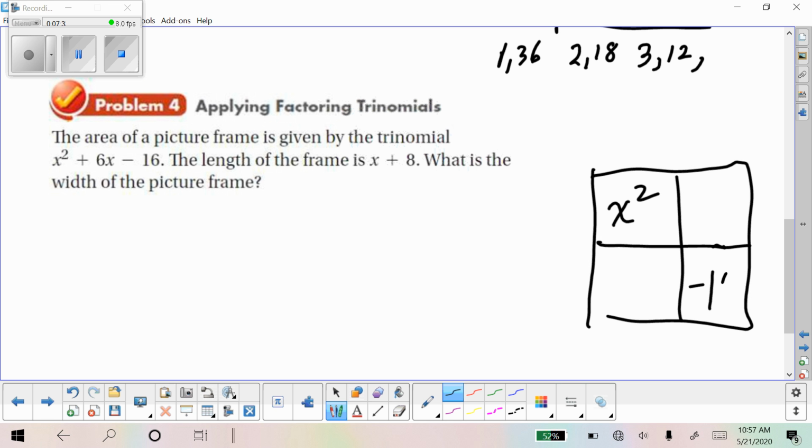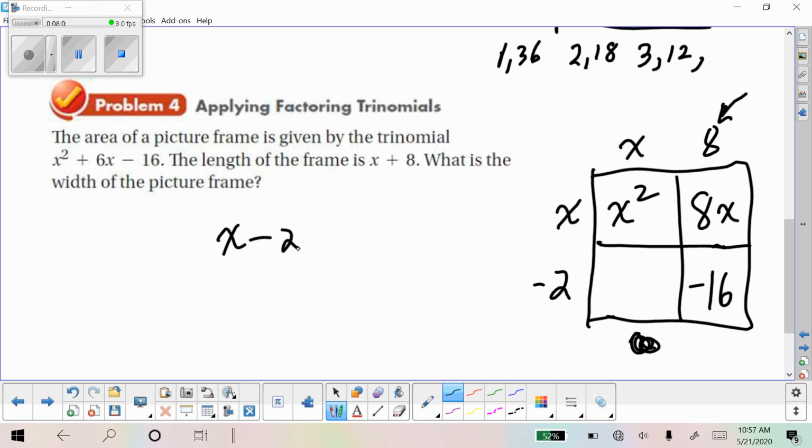Now we're actually given another clue. One of the dimensions, or the length of the frame, is x plus 8. So let's say this is the x plus 8 right here. And what would the other one be? Well, we know this would be 8x, right? Because this would be x. And then we have to think of, well, what number times 8 is equal to negative 16, and that would be negative 2. So the width is the expression x minus 2.